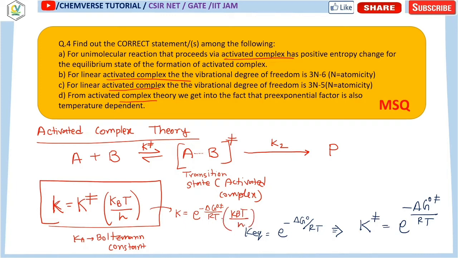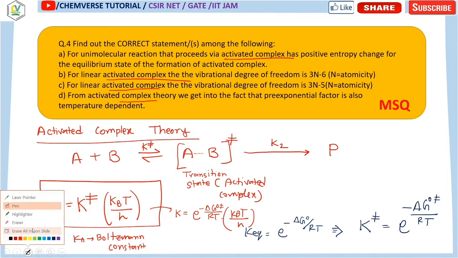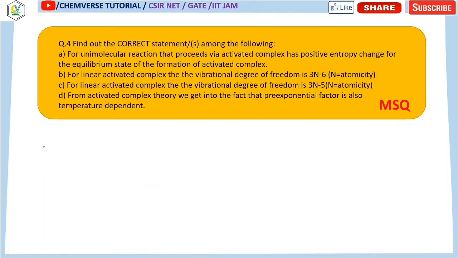So this is the expression. Okay, fine. This is the expression for the rate constant.